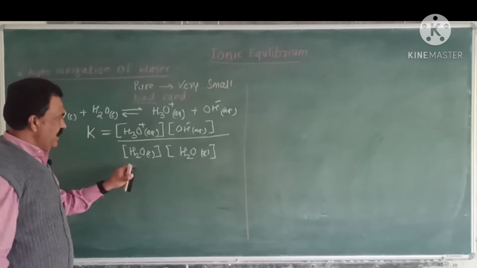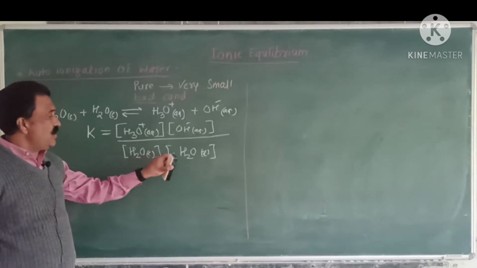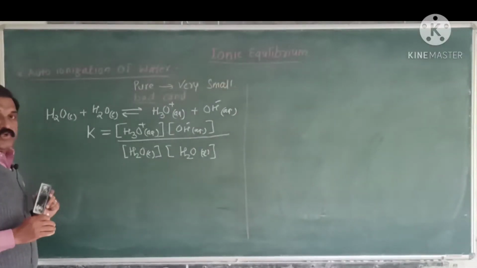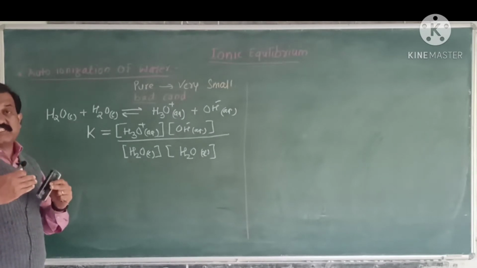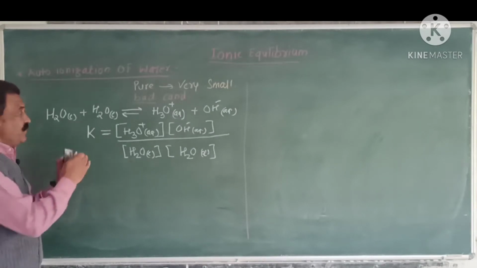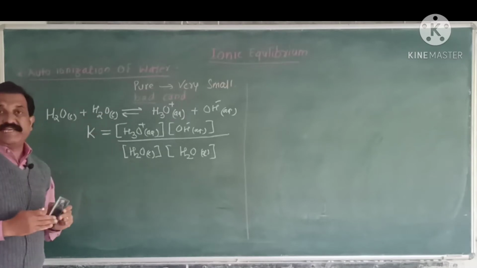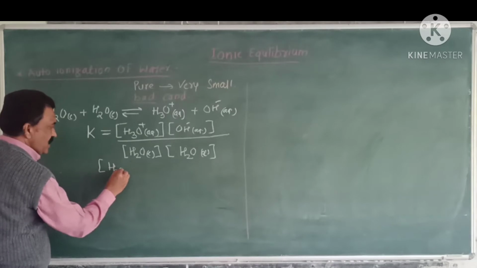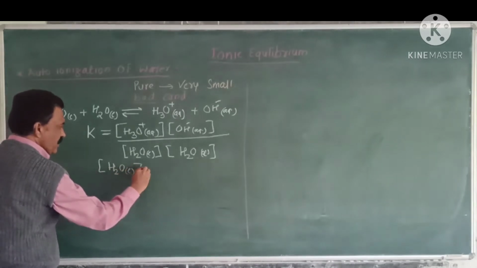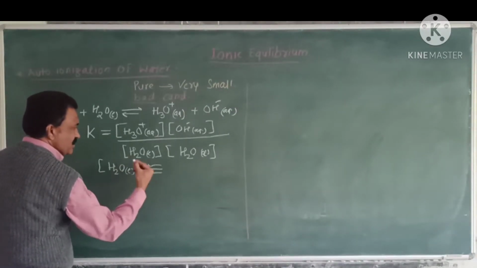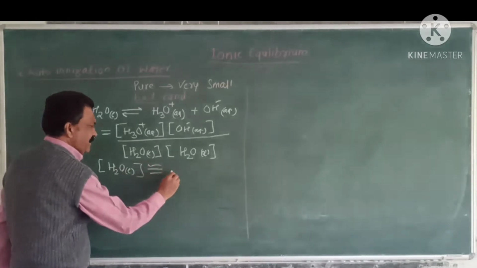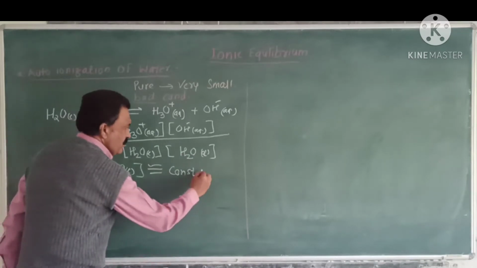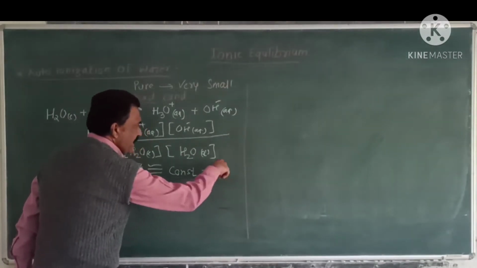Here, the concentration of undissociated water molecules is present in large amount. Very few water molecules dissociate to give ions, and hence we can say that the concentration of water remains approximately constant. It remains constant, which is denoted by K dash.